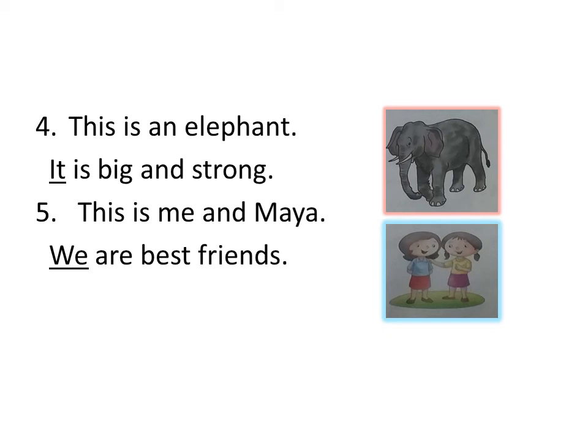So it's very simple to understand how we use pronouns correctly. First of all, these are the words that are used in place of nouns to avoid repetition. And second, we use pronouns according to their gender. For the masculine gender we use "he". For the feminine gender, we use "she". For non-living things, we use "it". And for the neuter gender, it depends on the sentence.